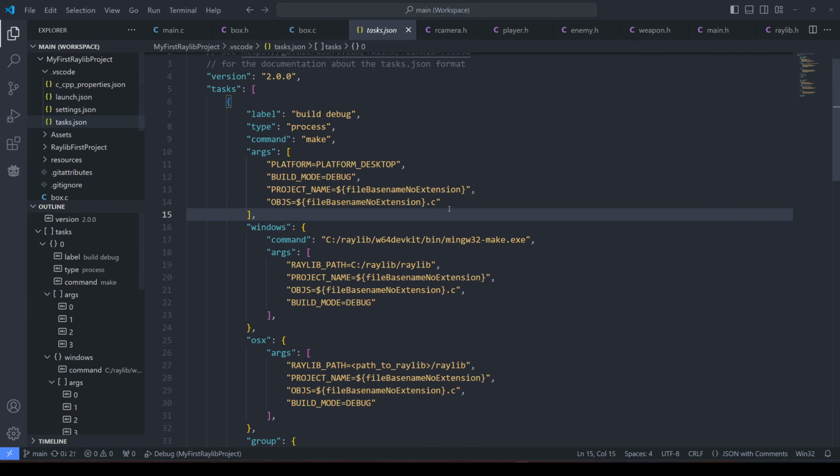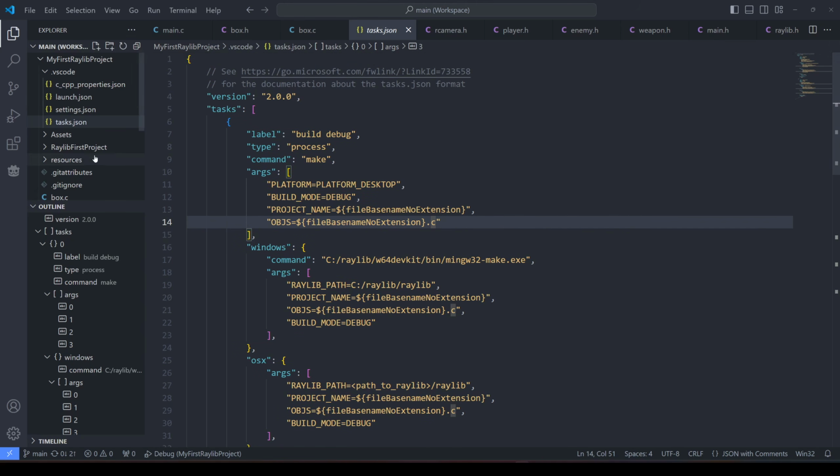Now I could probably add this as an object. I could add box.c here, but that doesn't fully solve the problem, because what if I want to make more classes? I'll have to go in here and keep adding them all the time. So I'm really hoping that I can just add everything in my folder instead.